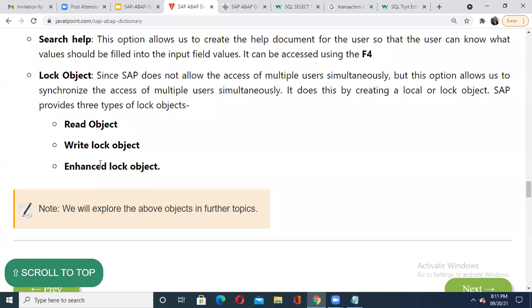Similarly, when different users are working together, if I am reading the object, then you cannot write. Write means modify. When I'm reading the object, you cannot modify it, and when I'm modifying it, you cannot read that object. At a time only one thing will happen. Right now I have opened only this tab, but if I want to open another tab, until I click on that tab, it will not be opened. This is the meaning: at a time only one thing is going to happen, not all things simultaneously. So they are going to lock the object.